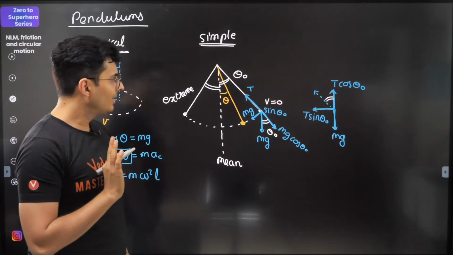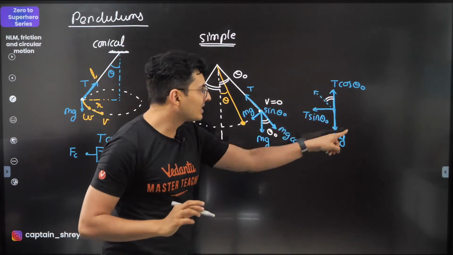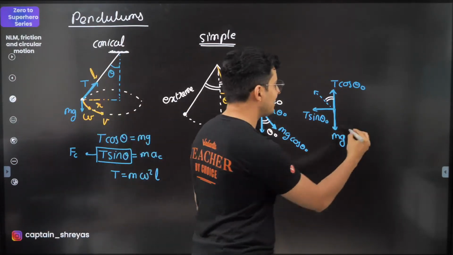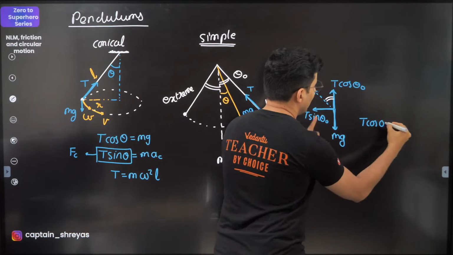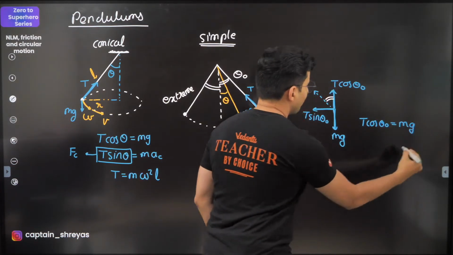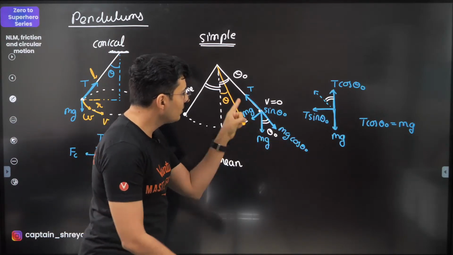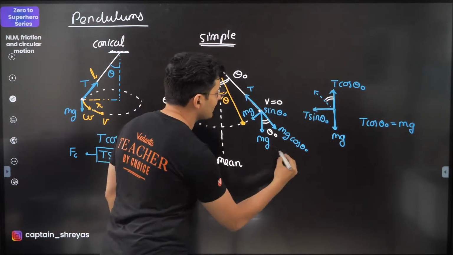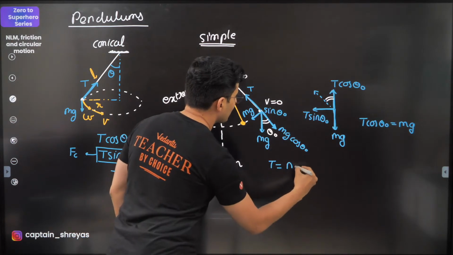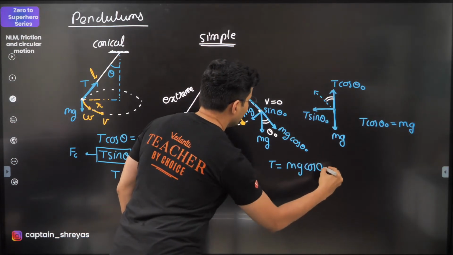Fair enough. Now, if you split tension, then you will say T cos theta naught will be mg. Correct? But if you look over here, then you will say, oh, tension and mg cos theta are balancing. So tension is equal to mg cos theta naught.